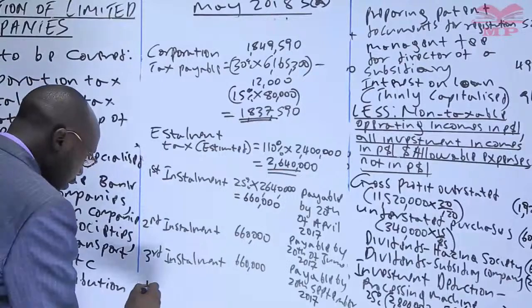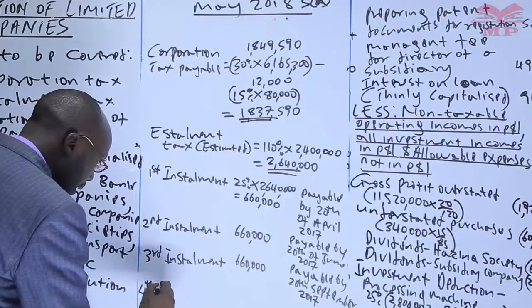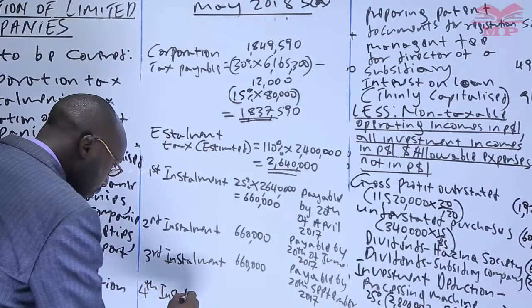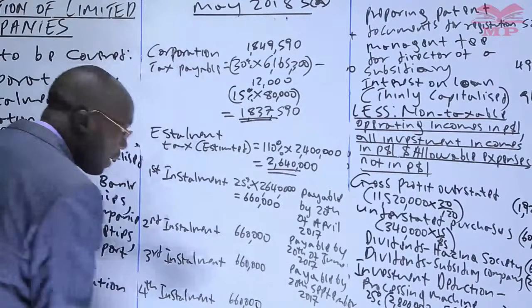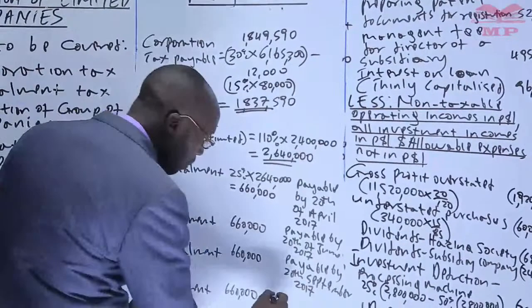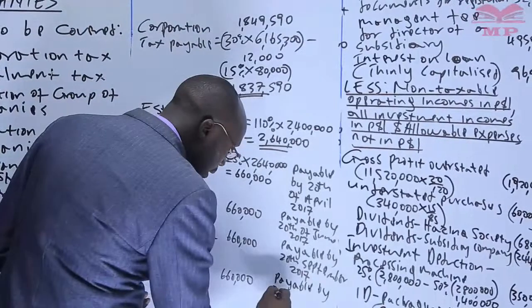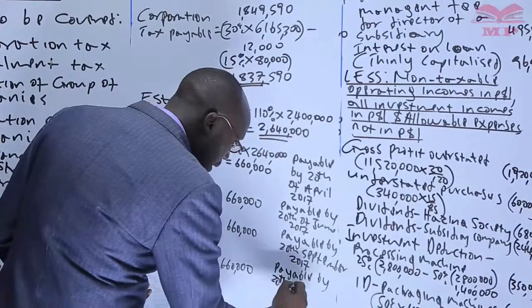Then we have the fourth installment, another 660,000, 25% of the total, which is payable by 20th December 2017.